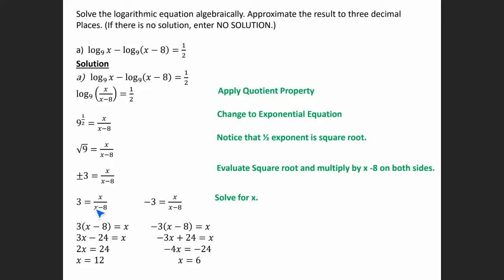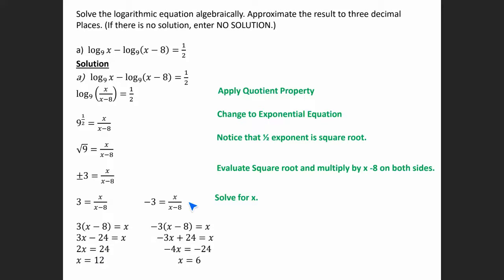Then I can multiply x minus 8 on both sides, and I get 3x minus 24 is equal to x. Gather your like terms. I'm going to subtract x on both sides. 3x minus x gives me a 2x. And I'm bringing negative 24 to the right side, so I get 24. So x is equal to 12.